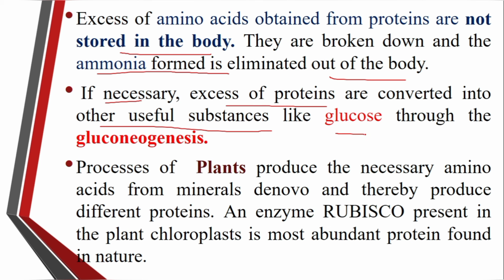For example, like glucose through the gluconeogenesis process. The plants produce the necessary amino acids from the minerals and thereby produce different proteins. An enzyme RuBisCO present in the plant chloroplast is the most abundant protein which is naturally found in the plant.